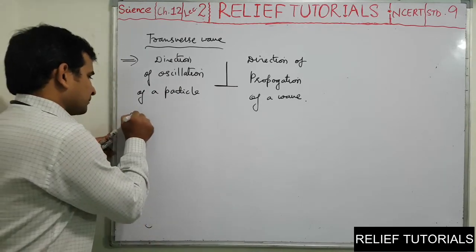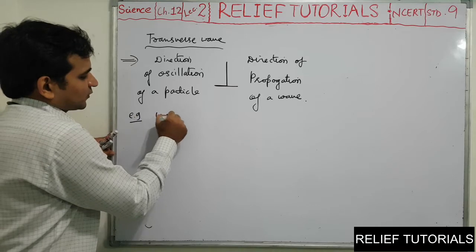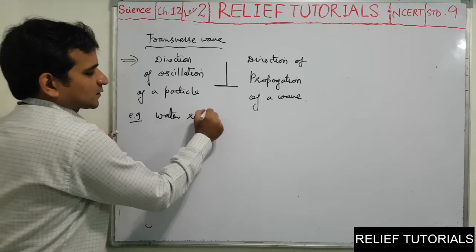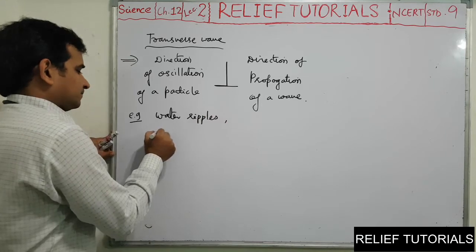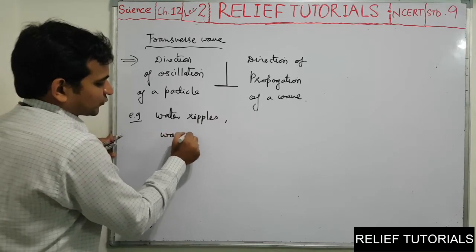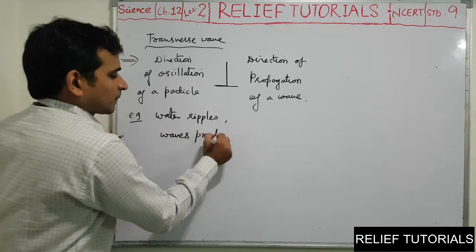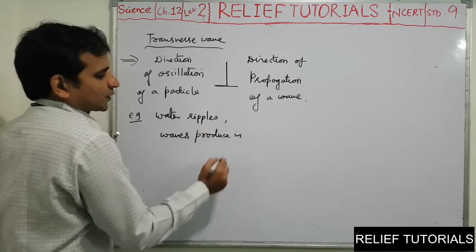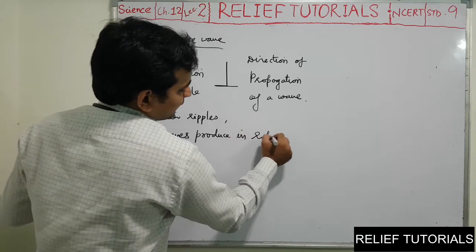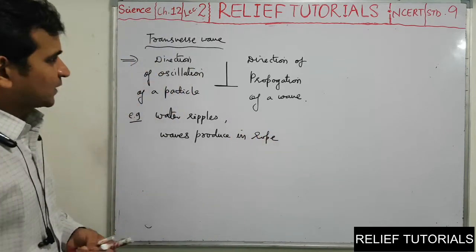So examples of transverse waves are water ripples and waves produced in rope. We have taken the example.